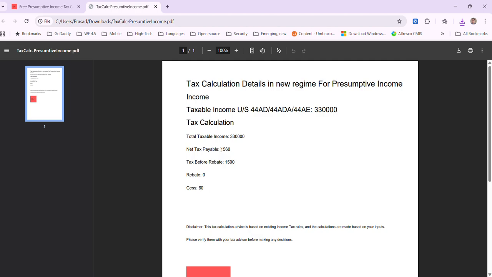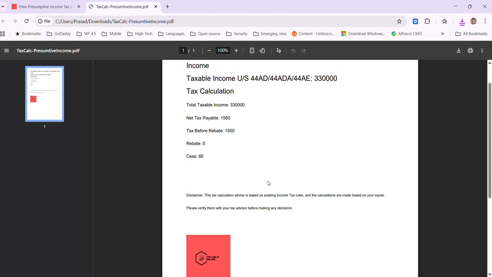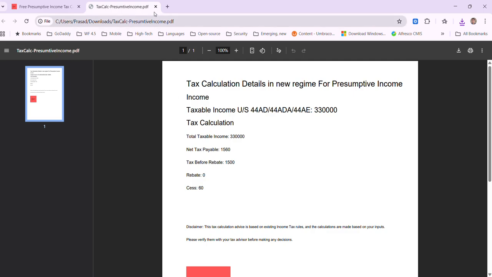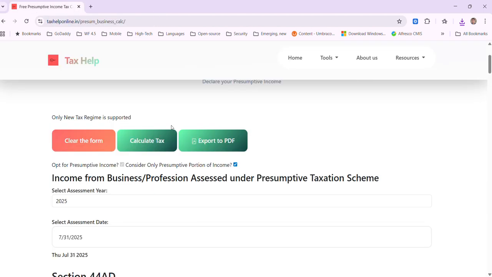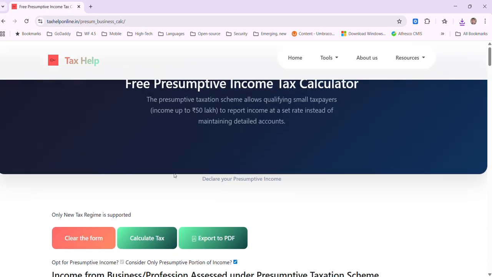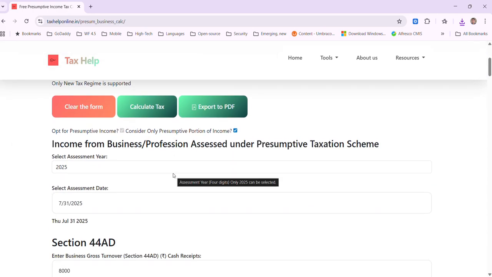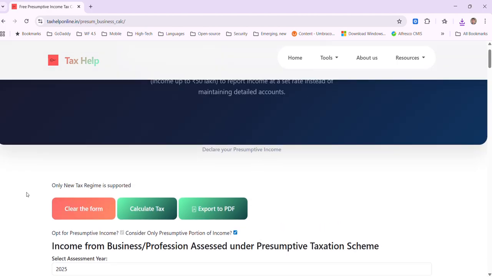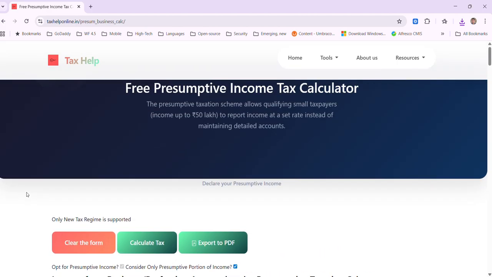Thus the total tax payable is 1,560 rupees. So this gives you a very quick calculation. You can share this PDF with your tax consultant, with your CA, or with your finance team, and they can help you pay the taxes, or they can review it.